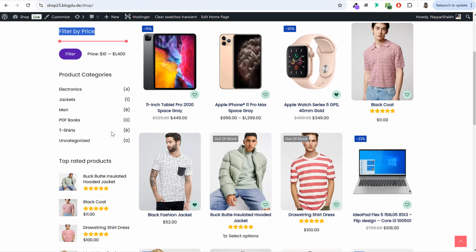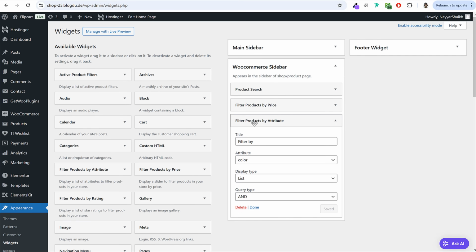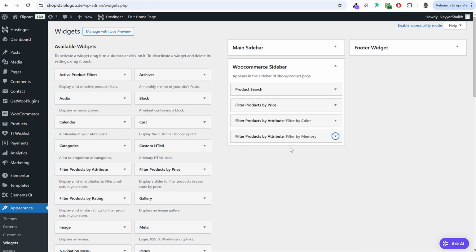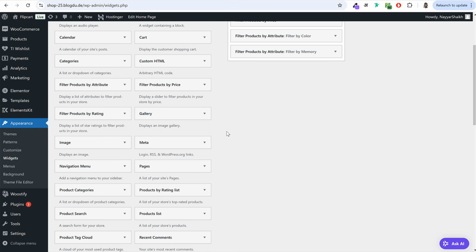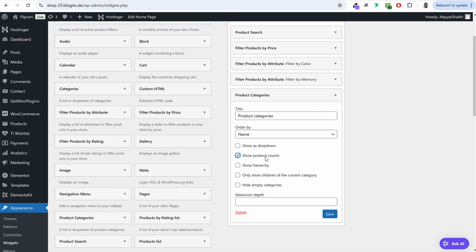Then we have product categories. In fact, if you want, you can also add filter by color and size that we have added. You can use filter product by attribute. Change the name to filter by color and make sure under attribute to select color. Similarly, you can add the same thing, filter by attribute, filter by memory maybe. If somebody wants to filter products based on different memory sizes or RAM sizes or whatever processors, they can filter their products. Then we have product categories, which is over here. Select this, click on add to widget. Okay, we want to show product count.